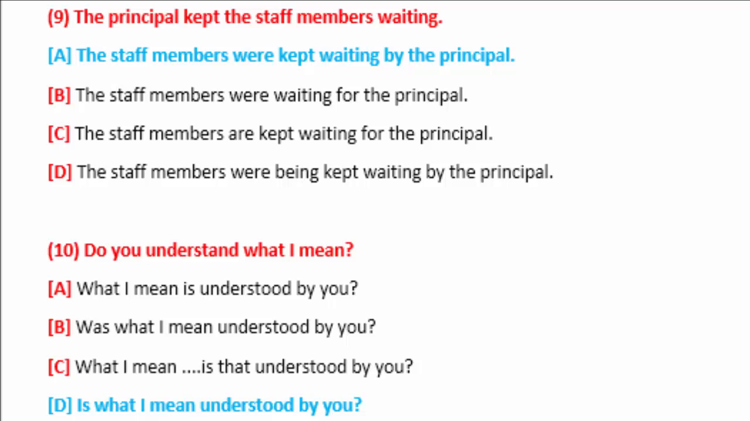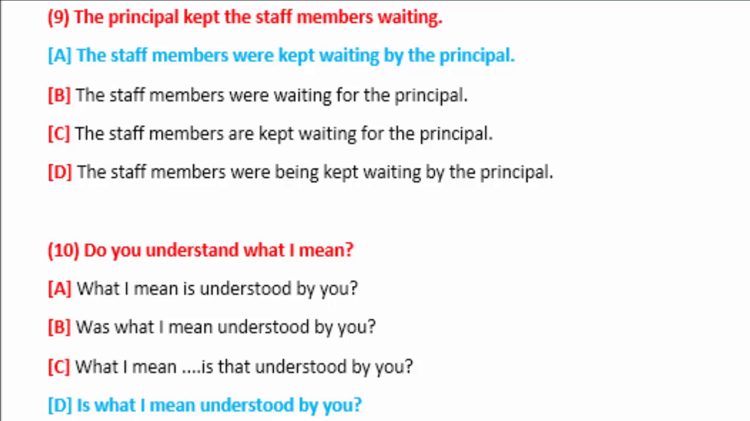Sentence number 10. Do you understand what I mean? Do you understand what I mean is an interrogative sentence of present simple, and do and understand are the verbs. You is the subject, and what I mean is the object phrase of the sentence. So if you separate these three, you as subject, understand as verb, and what I mean as object, you will use what I mean at the beginning of the sentence.